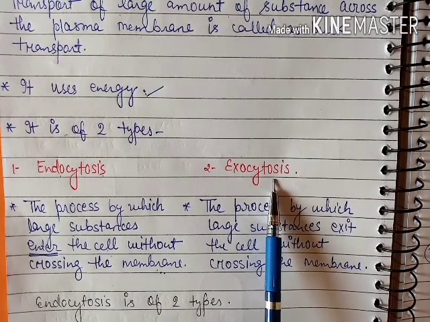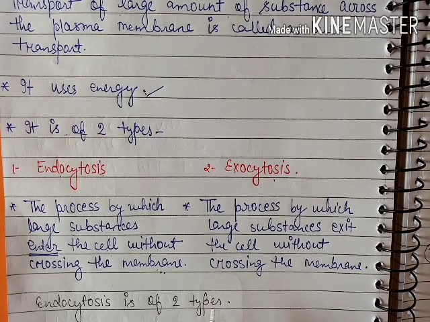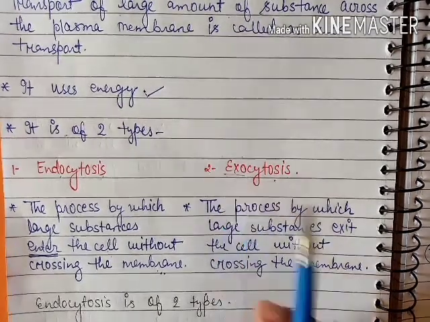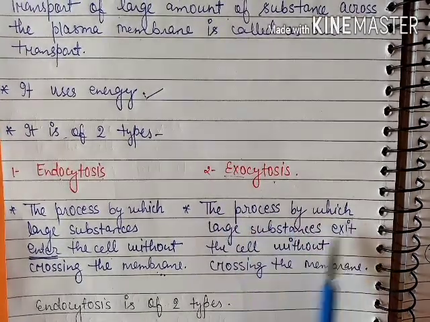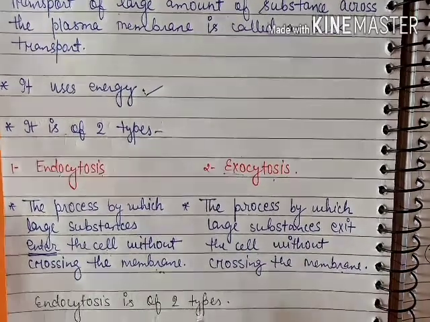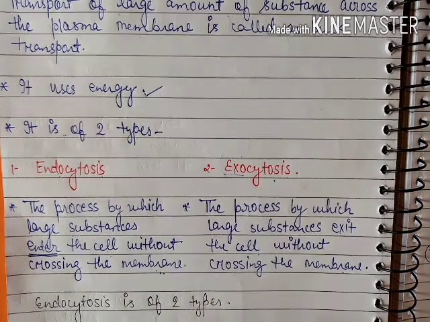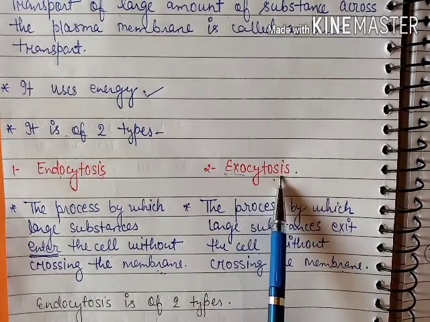The second kind of bulk transport is known as exocytosis. In exocytosis, exo means exit: the process by which large substances exit the cell without crossing the membrane. When large substances exit from the cell, that kind of bulk transport is known as exocytosis.